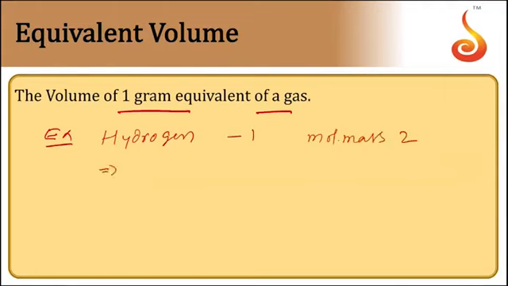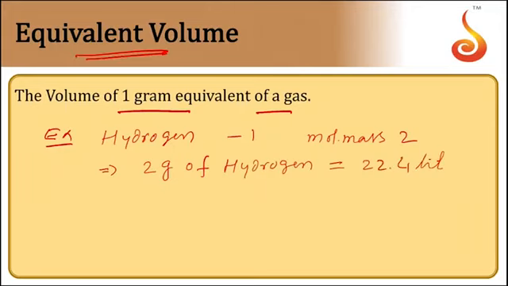This implies 2 grams of hydrogen occupies 22.4 liters. Equivalent volume is the volume of 1 gram equivalent, and hydrogen's equivalent mass is 1. Therefore 1 gram of hydrogen occupies how much volume? That is 11.2. So 11.2 is called the equivalent volume of hydrogen.